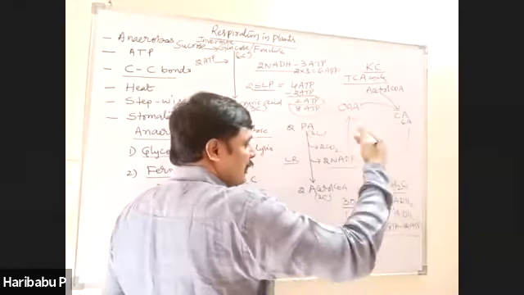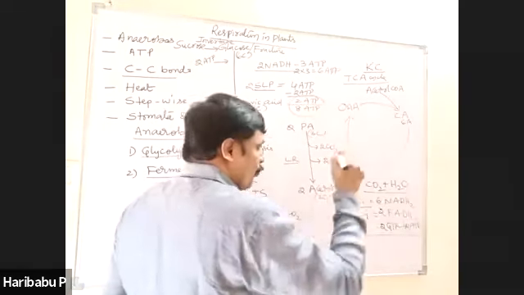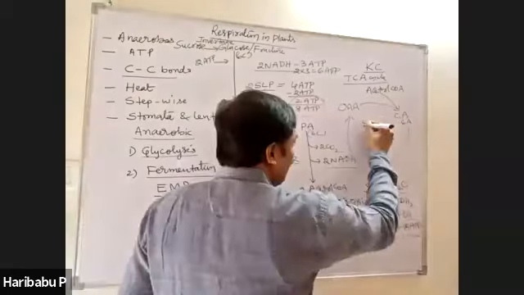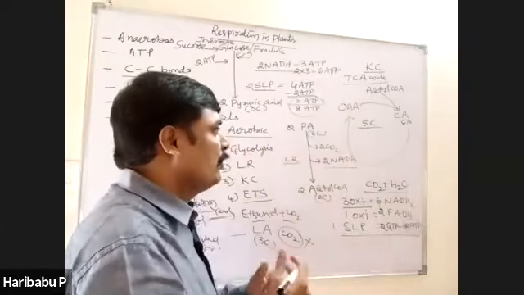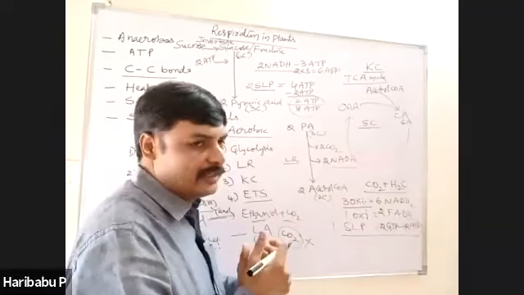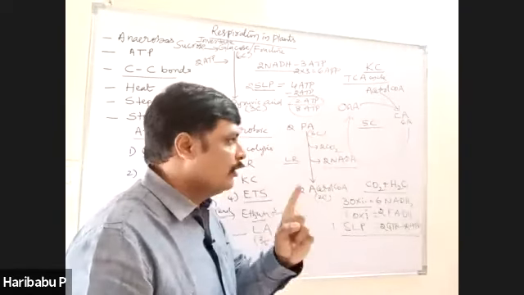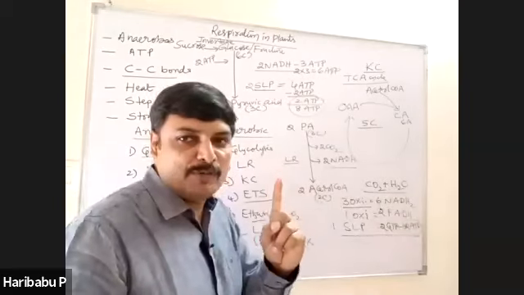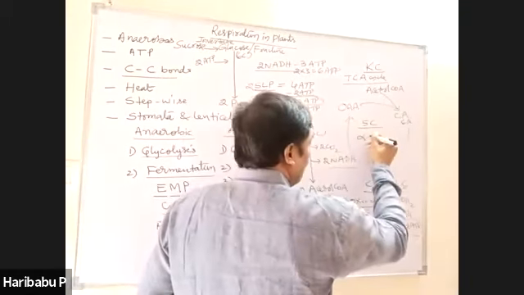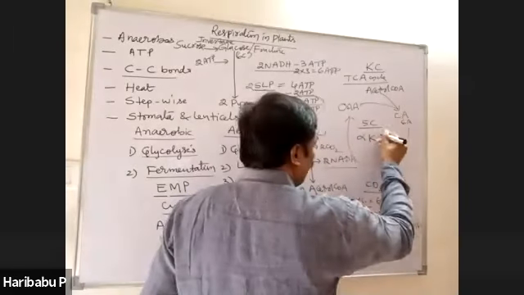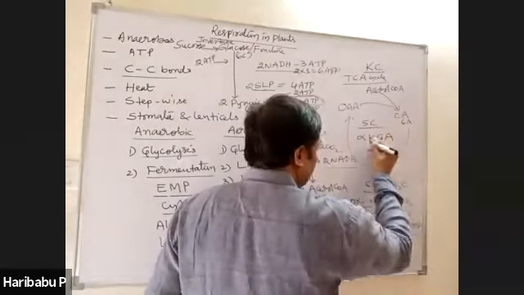And finally here, in the Krebs cycle, only one 5-carbon compound is generated. Generally 6-carbon compounds are there, 4-carbon compounds are there in Krebs cycle. But one and only 5-carbon compound is produced in Krebs cycle, that is called alpha ketoglutaric acid.